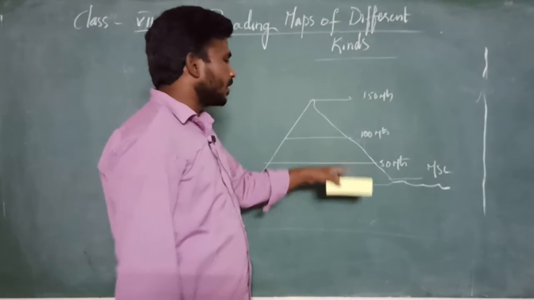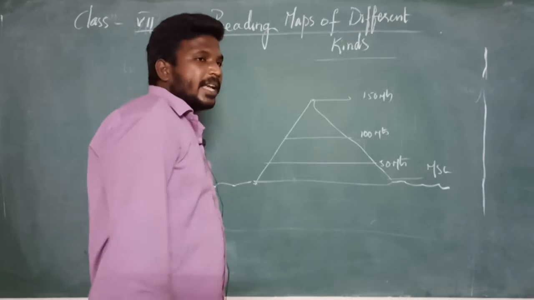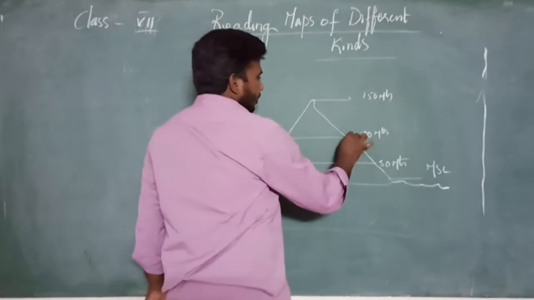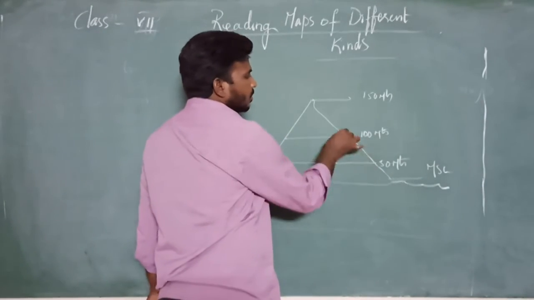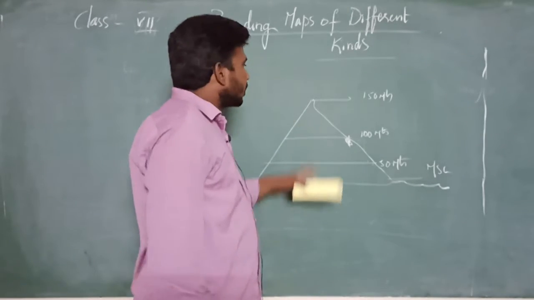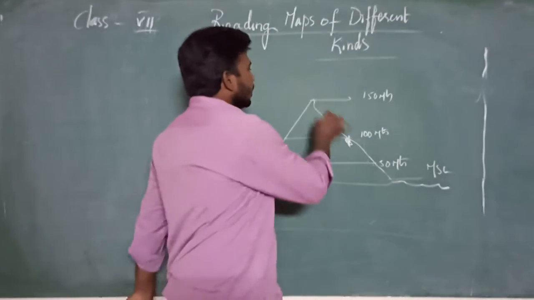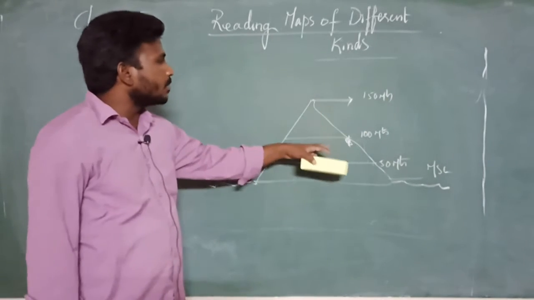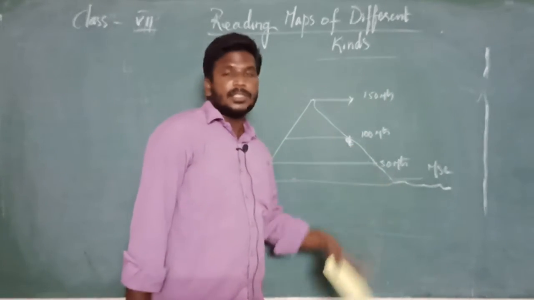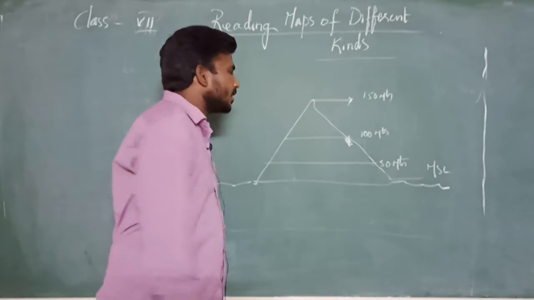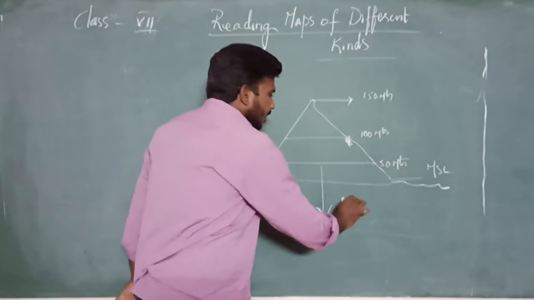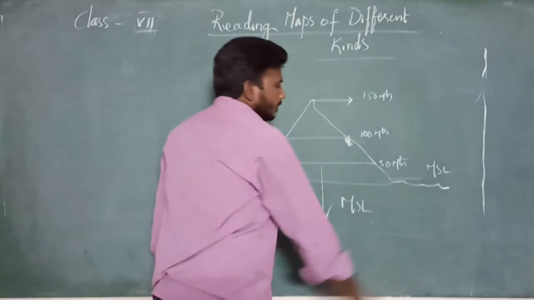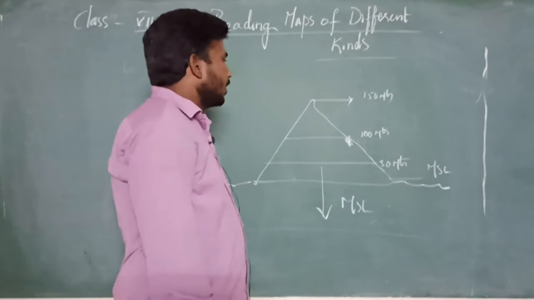That means you can see here one village is there that is existed in the height of 100 meters to 50 meters. So by this we can estimate the total height of the landform is 150 meters, and the second position is 100 meters and third position is 50 meters. 50 meters is an accurate measurement of MSL. Is it clear, Amma? MSL.